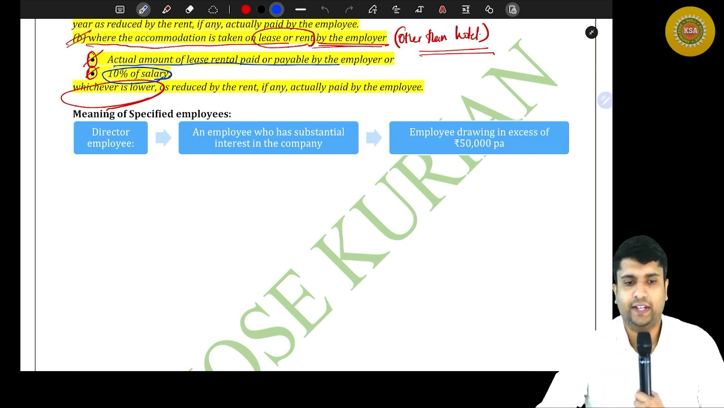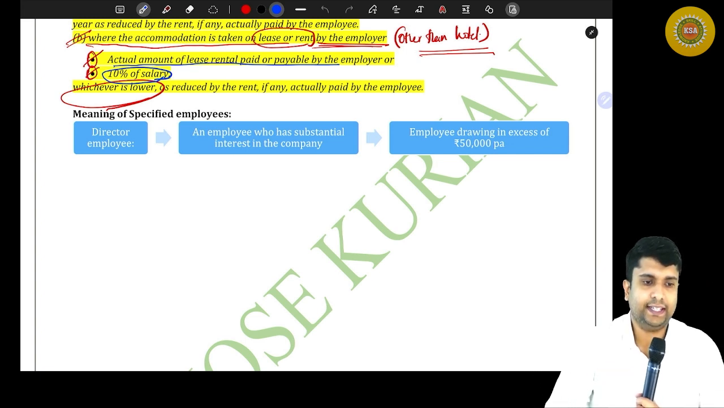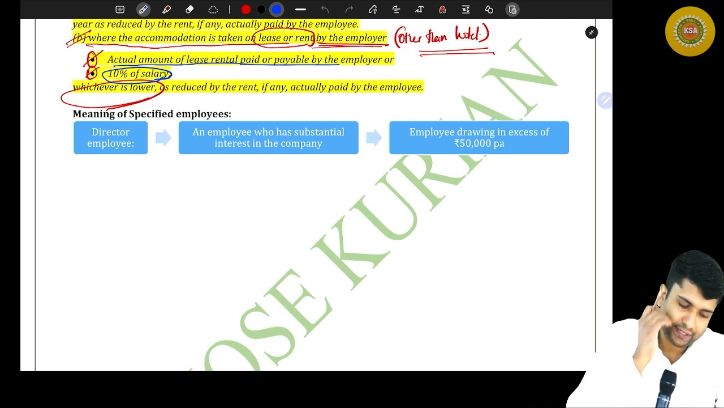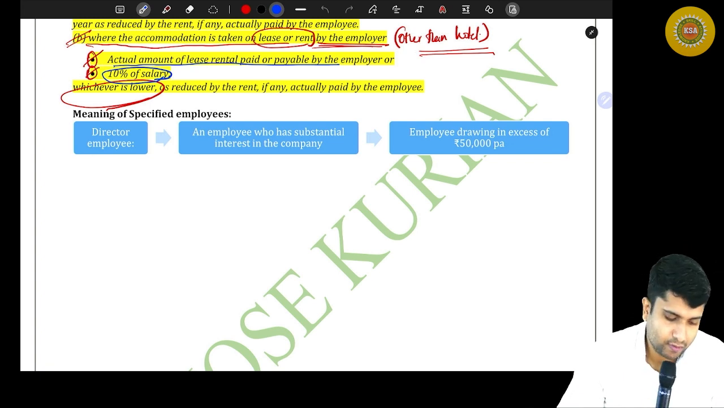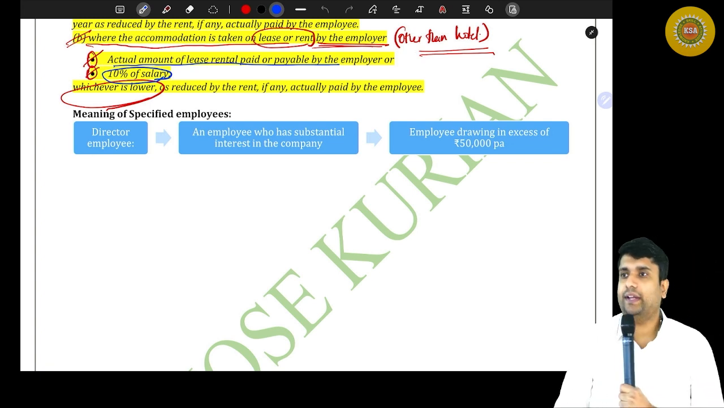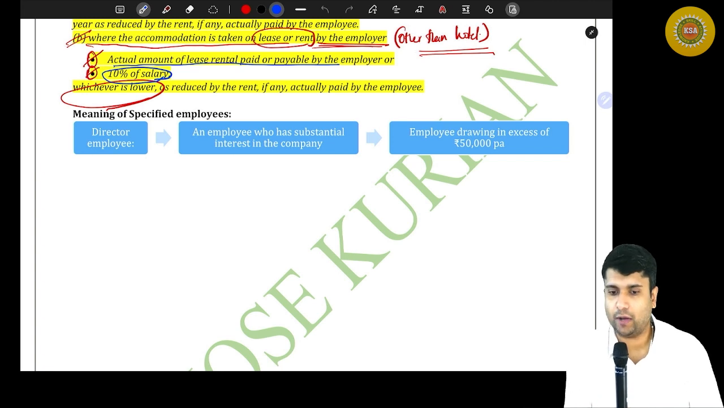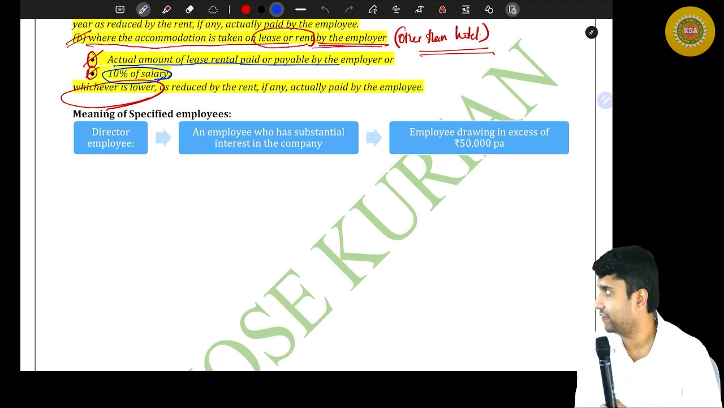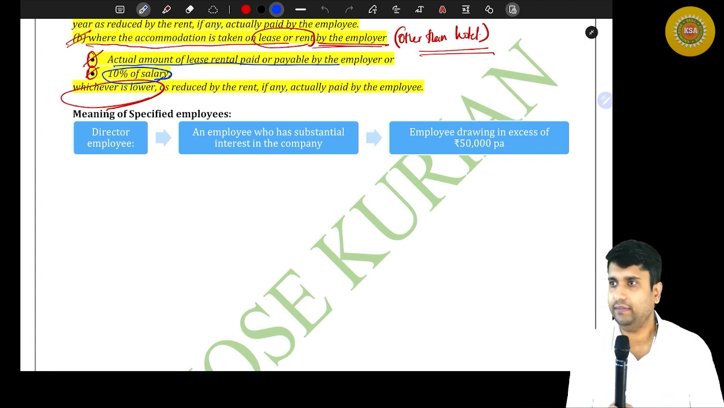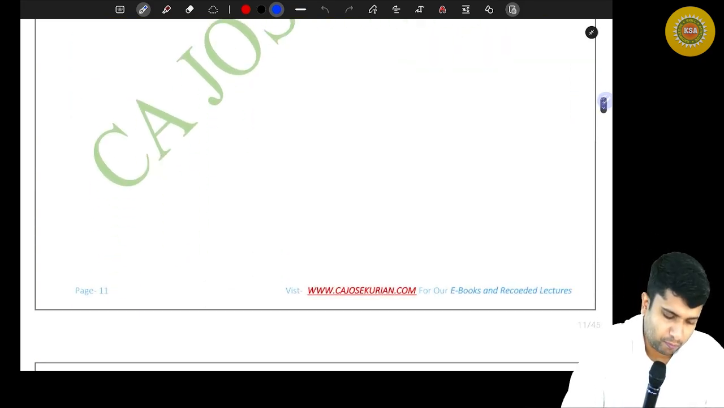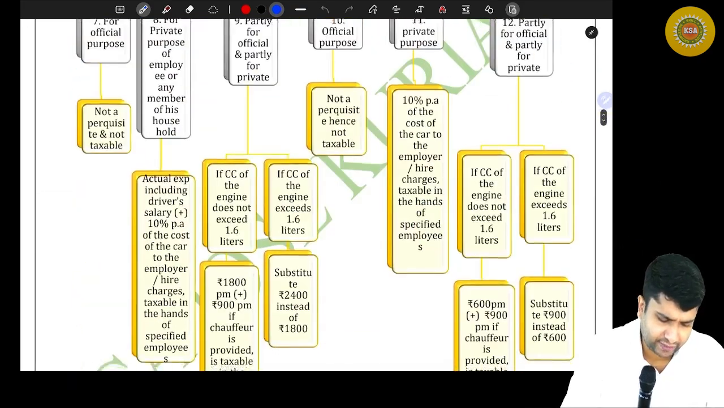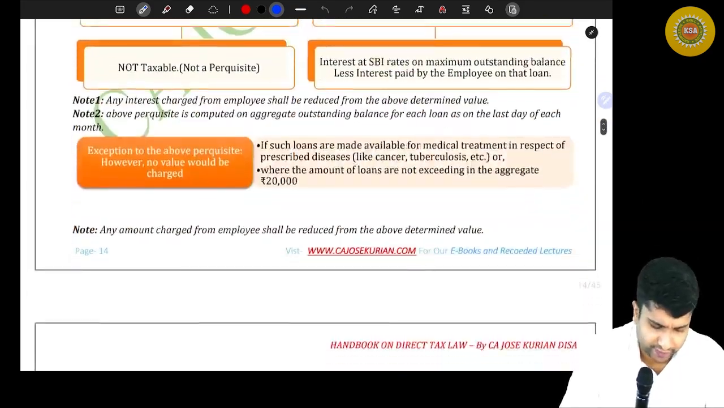Yeah. So, friends, yesterday we completed rent-free accommodation, right? Valuation of rent-free accommodation. That's the last topic we completed yesterday. And today we have a few more perquisites pending. We have a motor car and other things pending today.